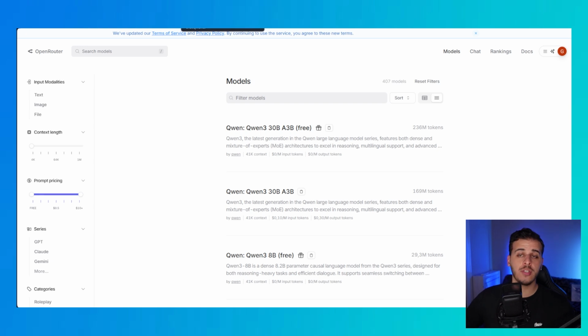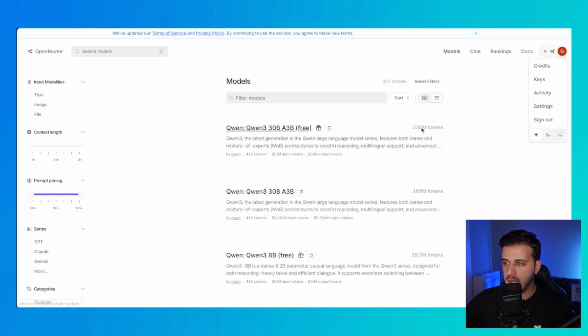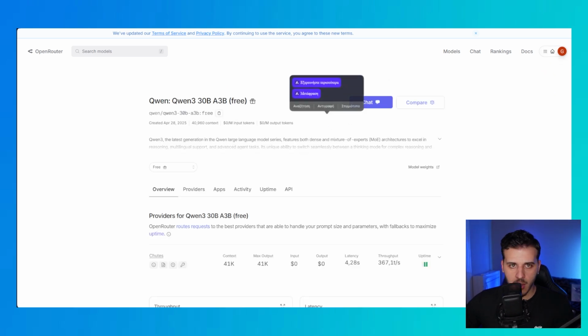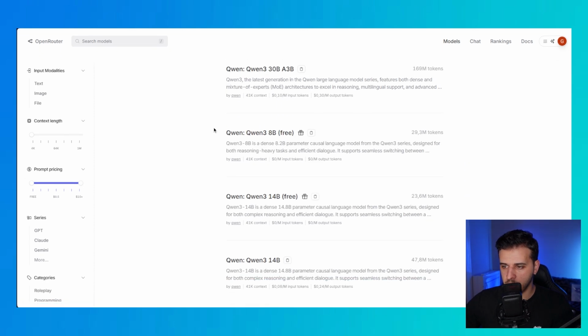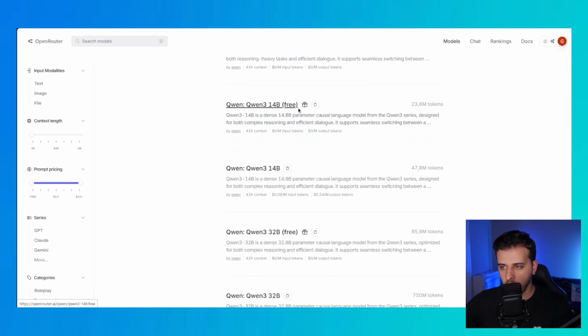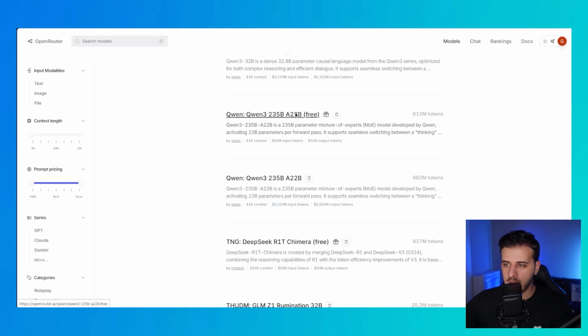So you can use it completely for free through two ways. You can use the API from OpenRouter. So you come to OpenRouter's models, click the models button, you log in with your account, you get a key, and then you can literally just copy the ID of this model. There are loads of models here. You have the 8 billion one, 14 billion. You just want to see that it has free. You can even find the actual big model completely for free.